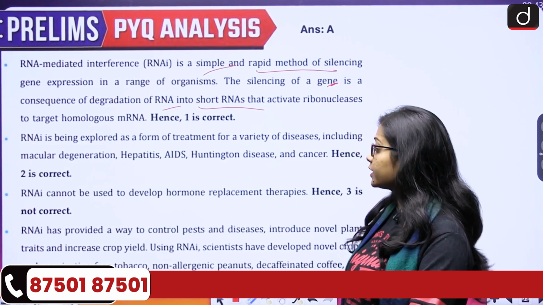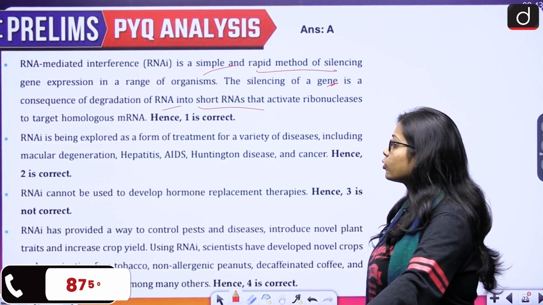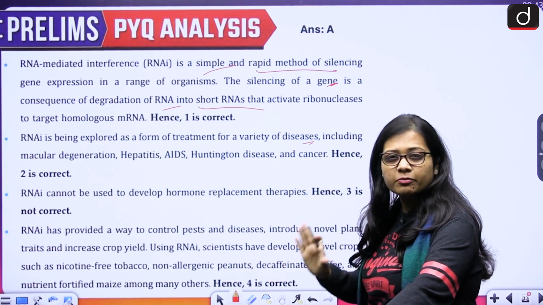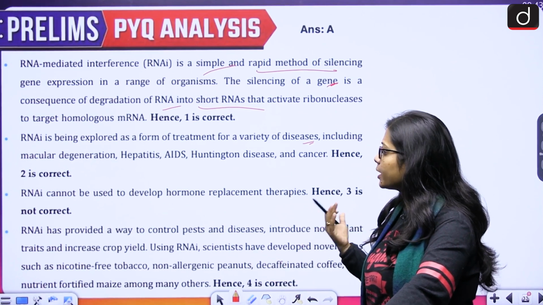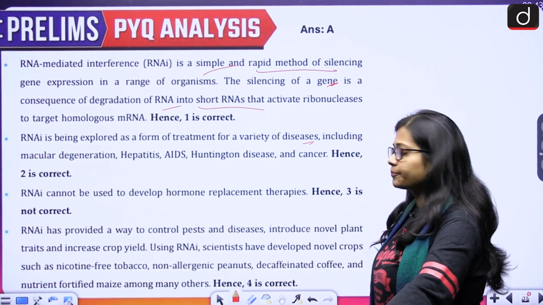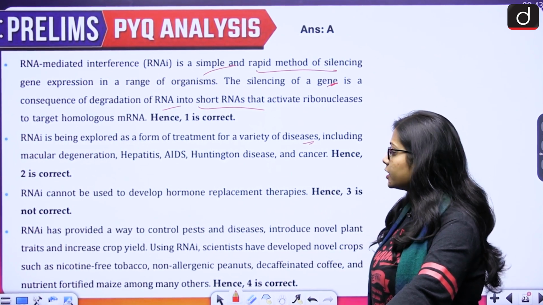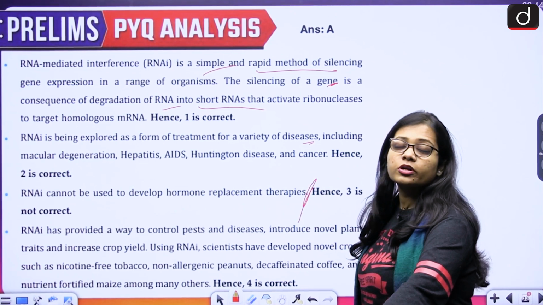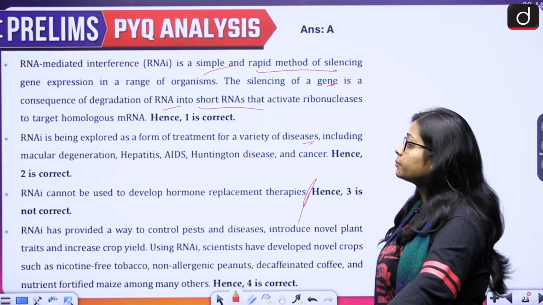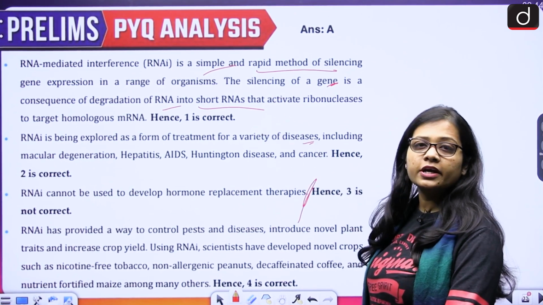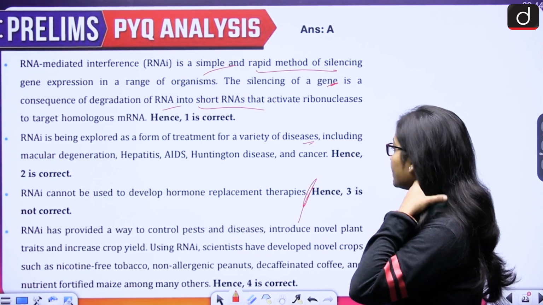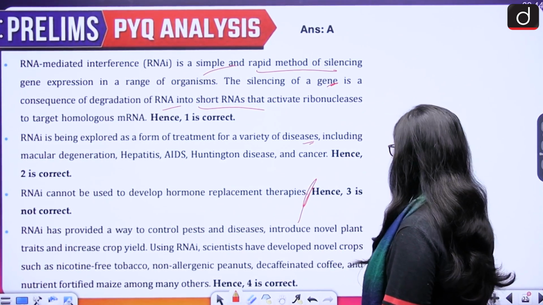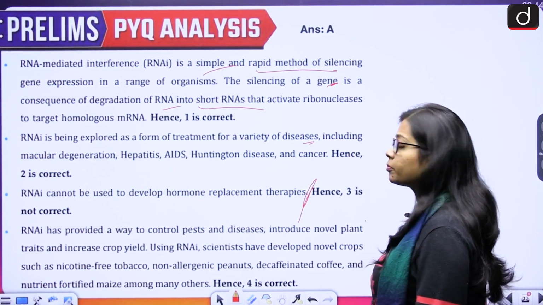So first becomes correct. RNA is being explored as a form of treatment for a variety of diseases. So a variety of diseases can be treated by it, like for example hepatitis, AIDS, cancer. So second also becomes correct. Third is, RNA cannot be used to develop hormone replacement therapy. So hormone replacement therapies cannot be produced using the RNA mediated interference technology. Then RNAi has provided a way to control pests and diseases, introduce novel plant traits and increase crop yield.